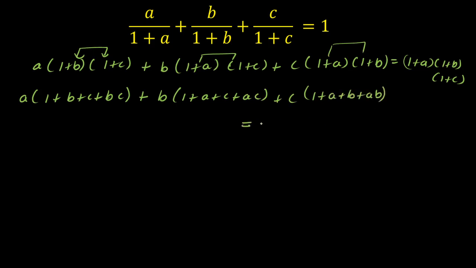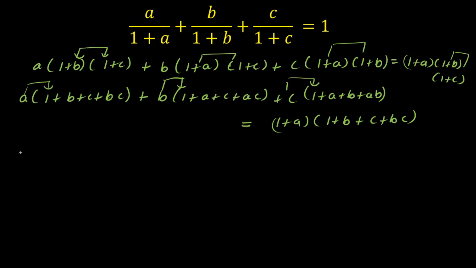Now on the right hand side, I'll keep 1 plus a outside and multiply with these two terms. So I'll get 1 plus b plus c plus bc. Now again I'll multiply these remaining terms inside here.